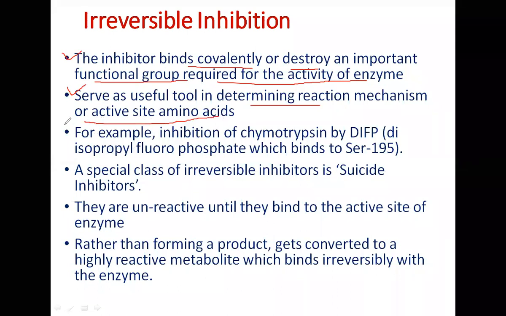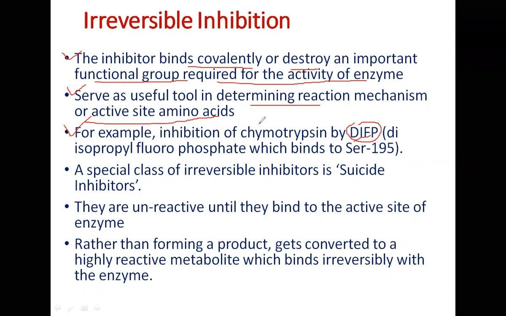For example, inhibition of chymotrypsin. Chymotrypsin is a digestive enzyme inhibited by DIFP, diisopropyl fluorophosphate, abbreviated as DIFP. Diisopropyl fluorophosphate has helped in identifying the amino acid which is present at the active site of this enzyme chymotrypsin.